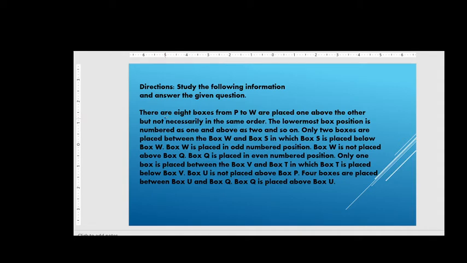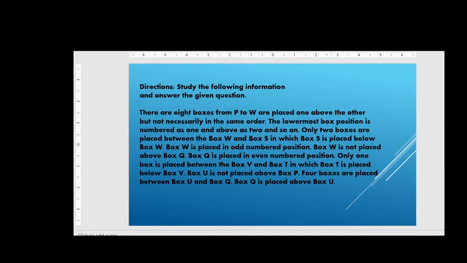Now the passage says, there are 8 boxes from P to W placed one above the other but not necessarily in the same order. The lowermost box position is numbered as 1 and above as 2 and so on.